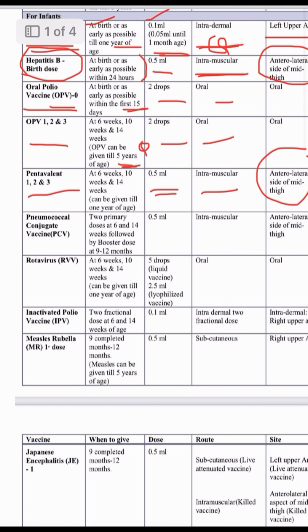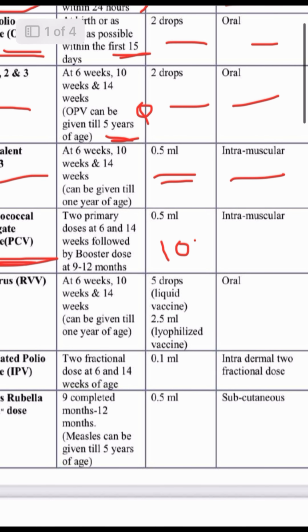Next is pneumococcal conjugate vaccine. It is very important because it is newly added in the immunization schedule, so the examiner or MCQ might come from PCV. 2 primary doses at 6 and 14 weeks, followed by a booster dose at 9 to 12 months.